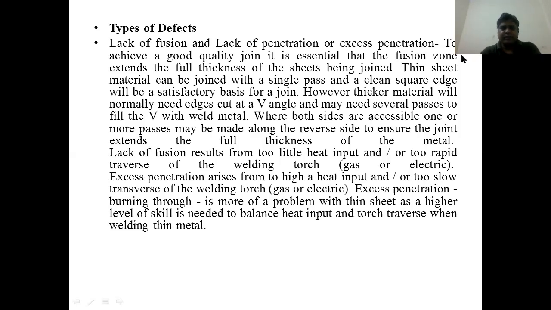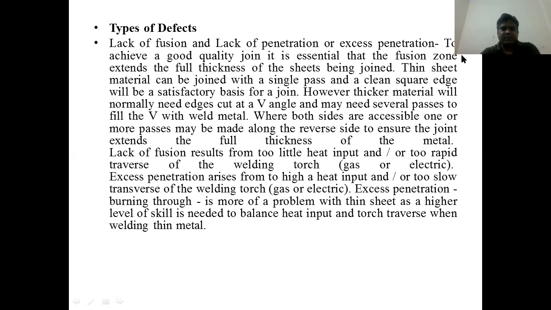However, thicker material will normally need edges cut at a V angle. Generally, a V angle will be provided and may need several passes to fill the V with the weld metal. When both sides are assembled, one or more passes may be made along the reverse side to ensure the joint extends the full thickness of the metal.